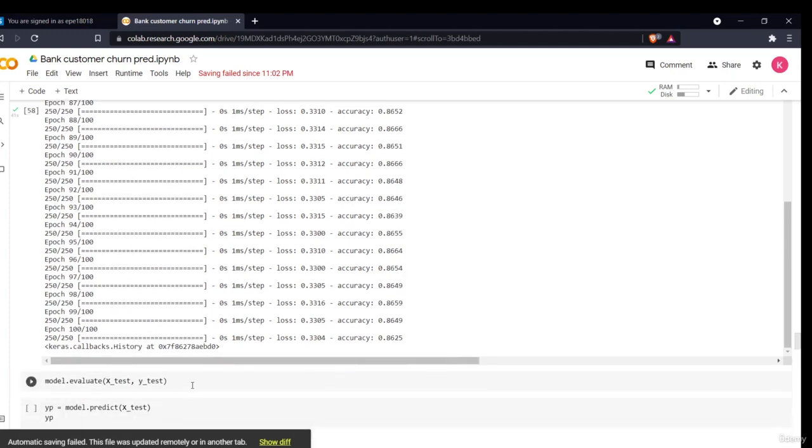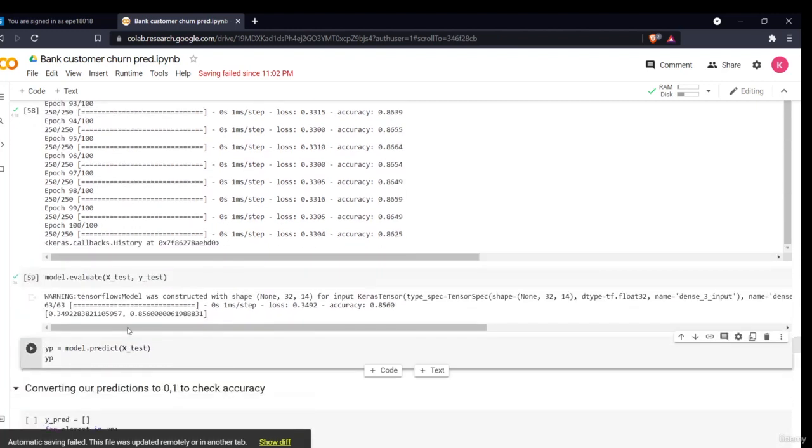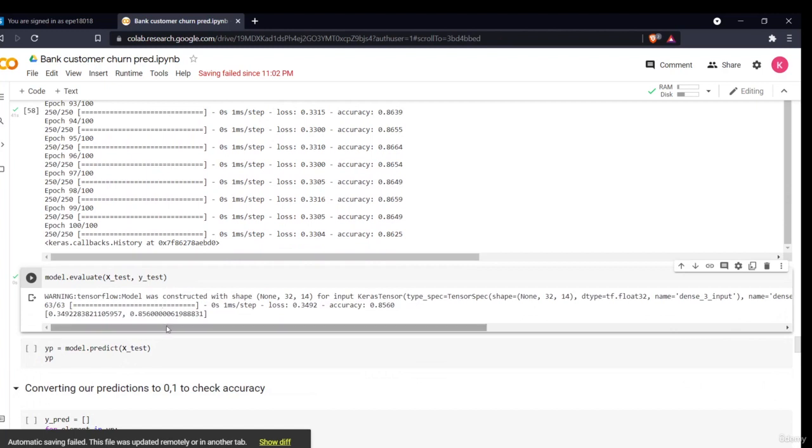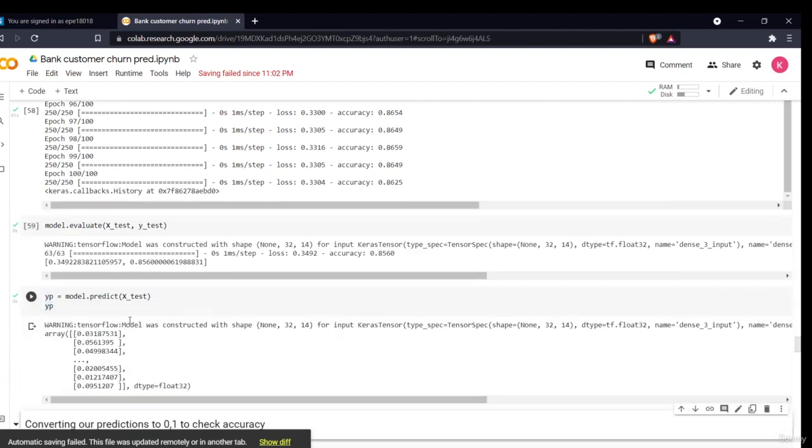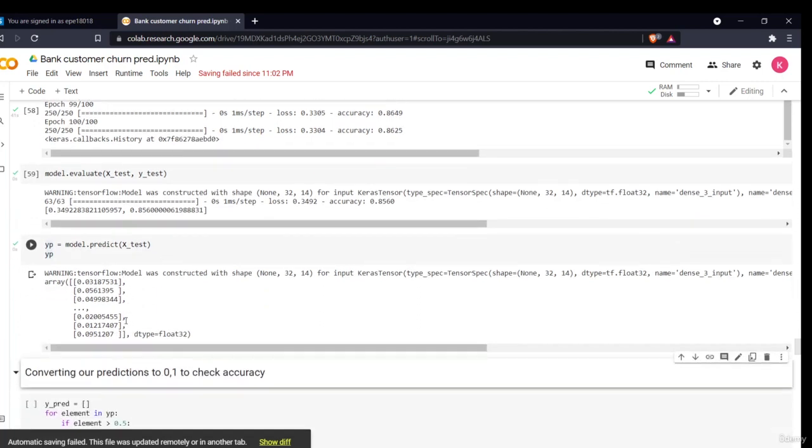Now I'll evaluate with my X test and Y test, and the same thing is shown here, the loss and the accuracy. Now I'll predict my results. As you know, my model has predicted my results, but there is one problem: my model has predicted probabilities.